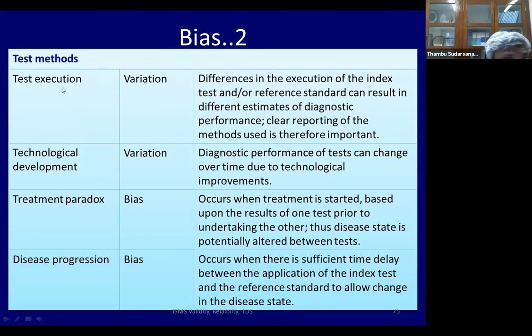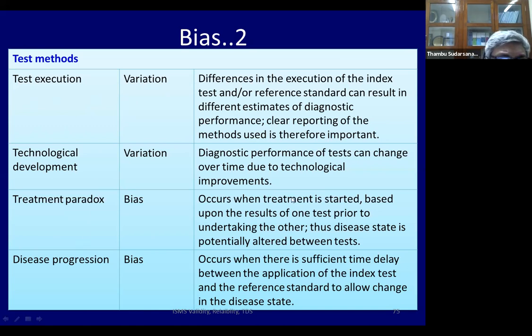So execution. Now, the diagnostic study should clearly describe how the index test and the diagnostic gold standard test were done. Now, one person may have great expertise and do both properly. In some other situation, either the index test or the gold standard is not done so well. Again, you'll have variation. This is also a variation bias of test execution.